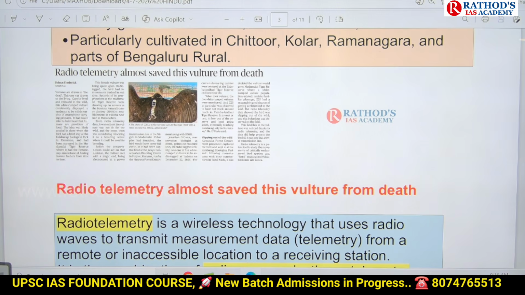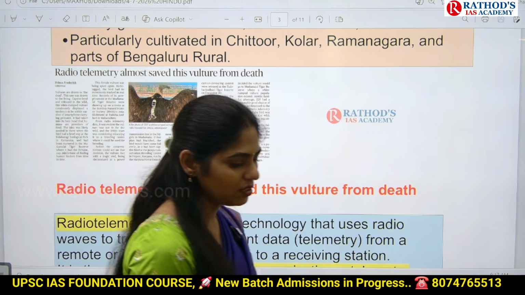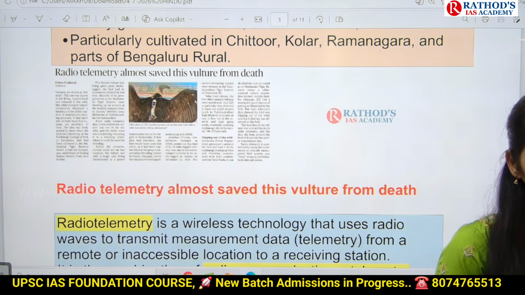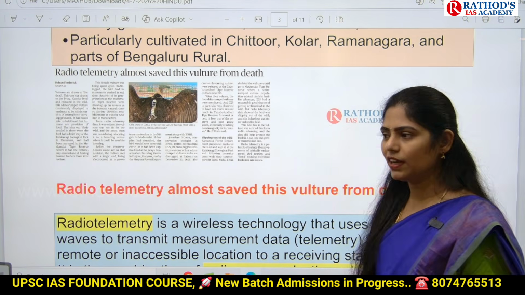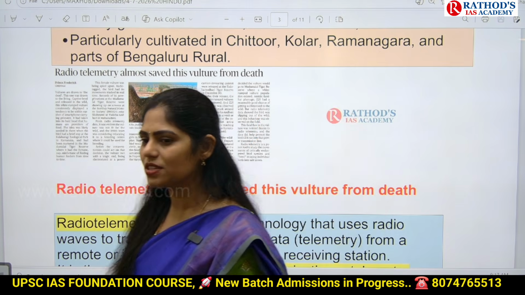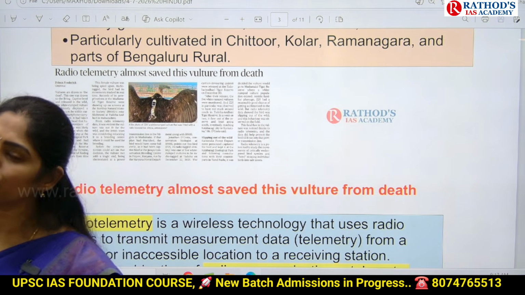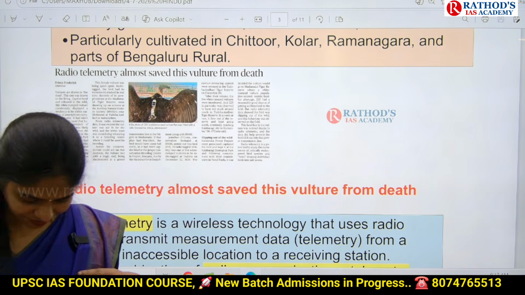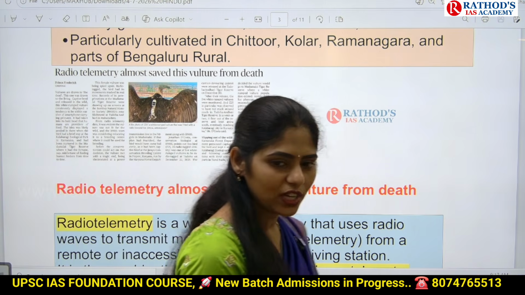You have to know about some facts related to vulture. And on this vulture, UPSC repeatedly asked prelims based questions. If you look at PYQs, I think 4 to 5 times UPSC asked questions from an environment point of view on this vulture. Okay guys, now tell me, have you seen this vulture?